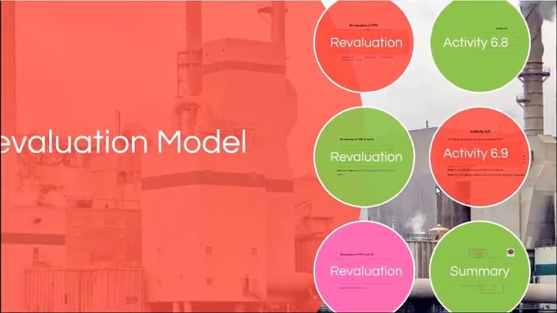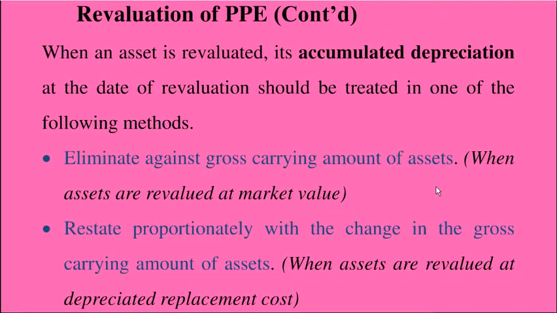We will now see what will happen to our accumulated depreciation when you are going to revalue your assets. When you revalue an asset, what is the treatment for accumulated depreciation? There are two approaches to treat your accumulated depreciation or provision for depreciation account balance.